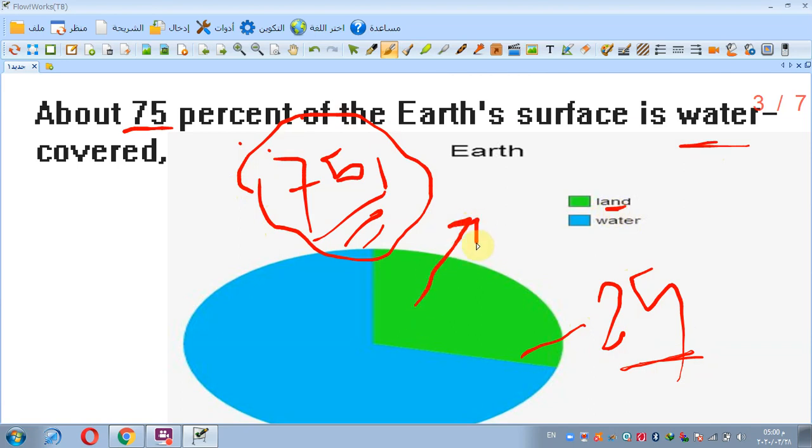Green is land, and the blue area is water. So around 75% of the Earth's surface is covered with water, and around 25% is land.